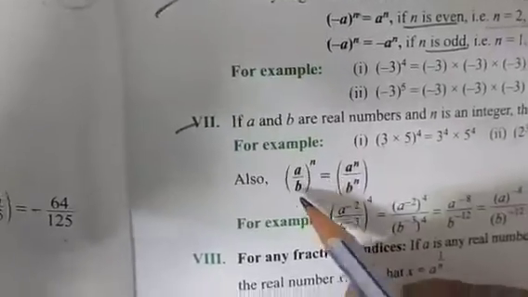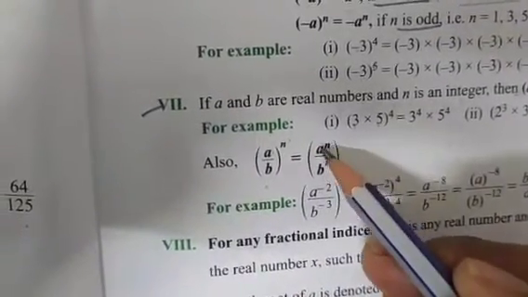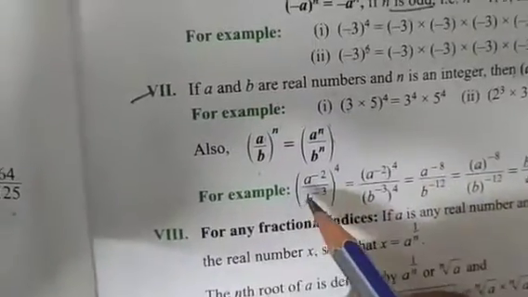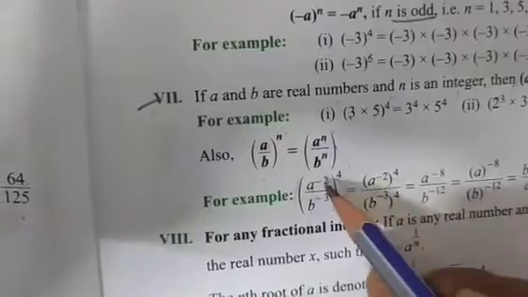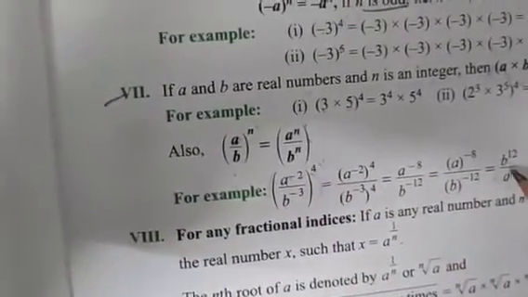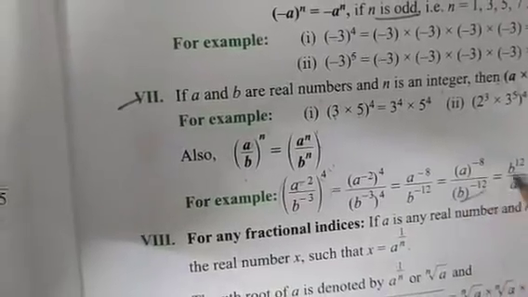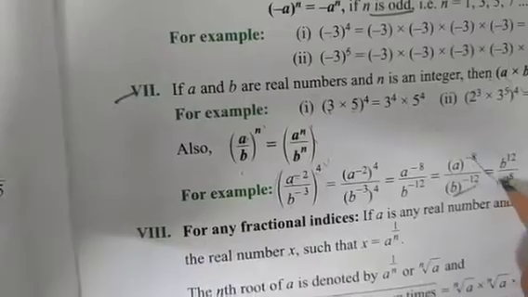For example, likewise, (a/b)^n means a^n / b^n. So (a/b)^-3, with power 4: so 2 into 4 is 8, and minus 3 into 4 is minus 12. So this negative will go to the other side and become positive, it will be 12. Okay.